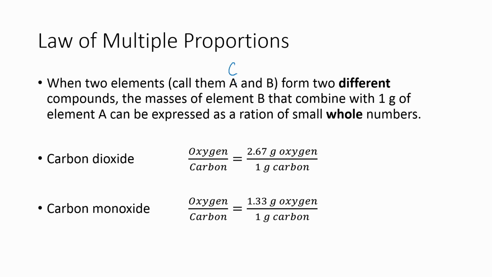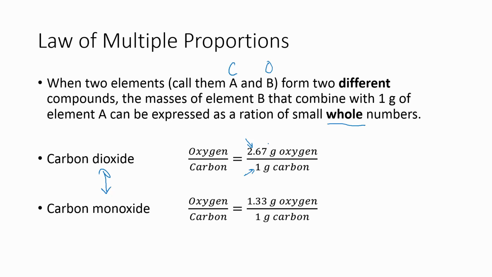We'll call A carbon, B oxygen. So when these 2 elements form 2 different compounds, and carbon dioxide and carbon monoxide are 2 different compounds, the mass of element B, oxygen, 2.67 grams of oxygen, that combines with 1 gram of element A, right there, 1 gram of carbon, expressed as a ratio of small whole numbers.